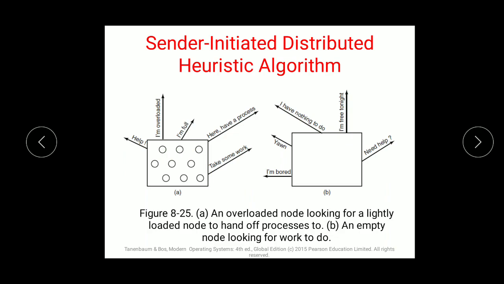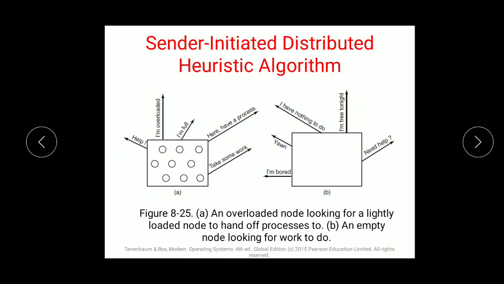Sender initiated distributed heuristic algorithm. One distributed algorithm says that a process should be executed on the node on which it is created, if it is not overloaded. So the prior algorithm told us that if it is not overloaded, we can divide it among the nodes and solve that problem.